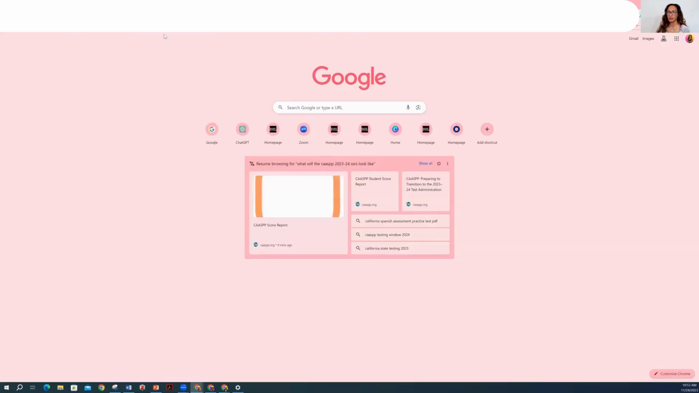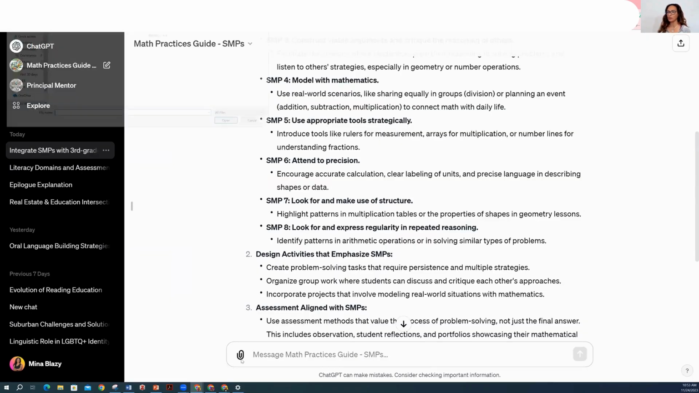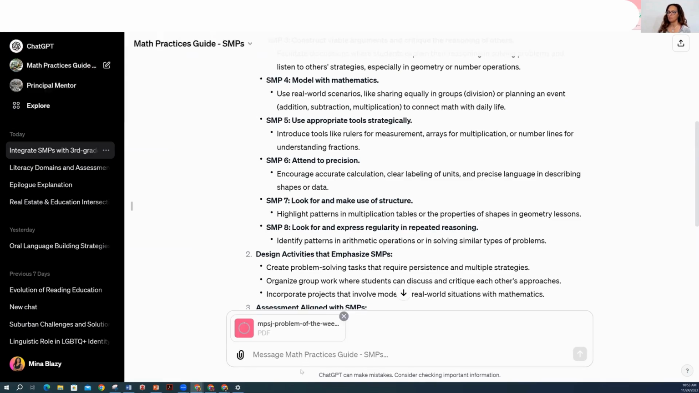And what we're going to do is go here and upload this from the download. It's going to upload it. And I'm actually going to say, use this PDF to show me how to use the SMPs. I'm going to tell it, one, now I'm going to use the avenue. It says look for and express regularity and repeated reasoning for 8. Look for and make use of structure. Now I'm going to say 7.